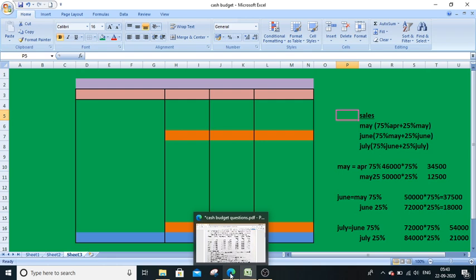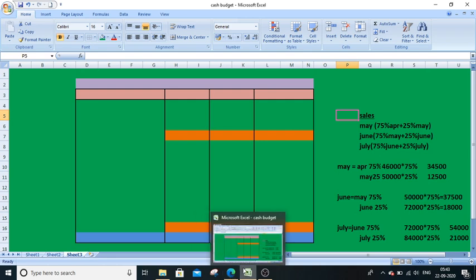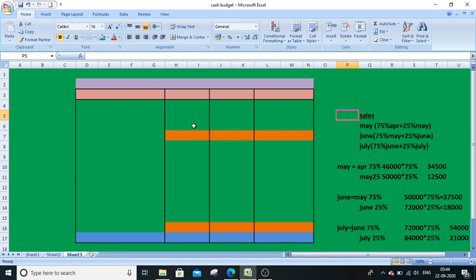Presently degree exams are going on. So in this Corona situation, students are facing a lot of problems. So that is the reason why from myself, I am providing certain contribution. Like I'm going to explain you cash budget